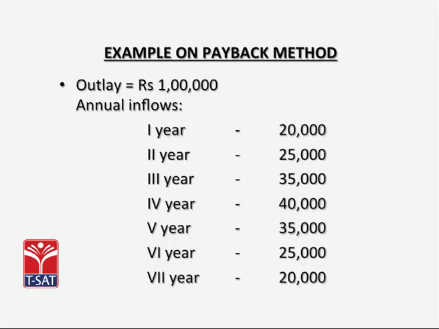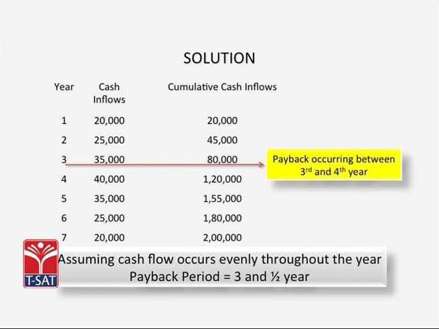If the cash flows are not even but they are uneven, this is how you calculate your payback period. In this particular problem, you have a situation where you are getting 20,000 in the first year, 25,000 in the second year, 35,000 in the 4th year and so on. This is how we compute the payback period.